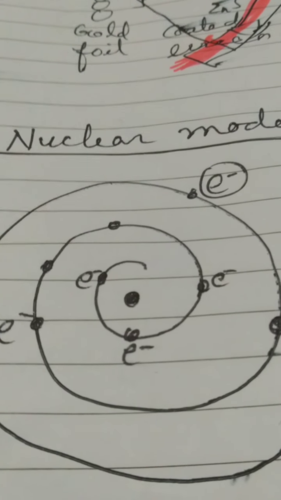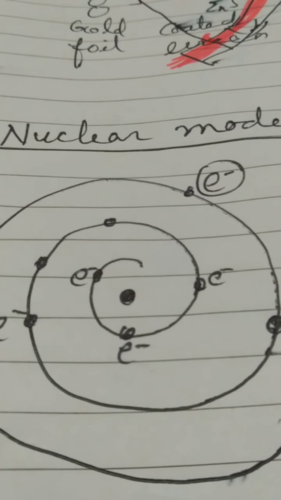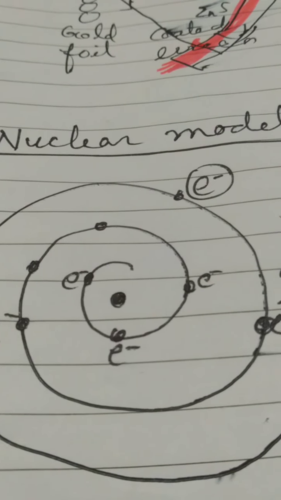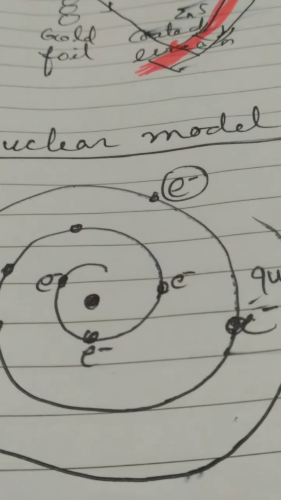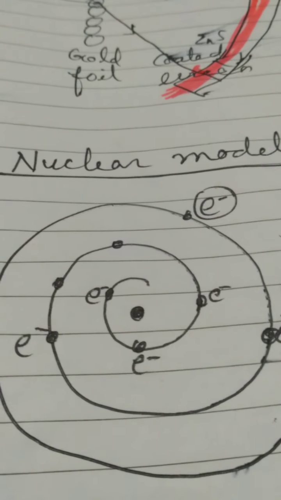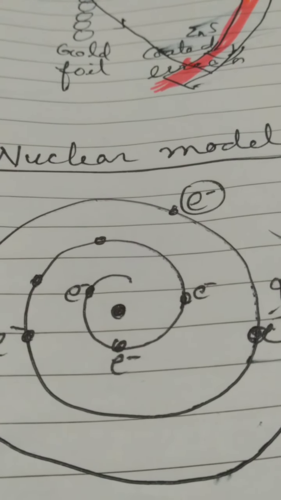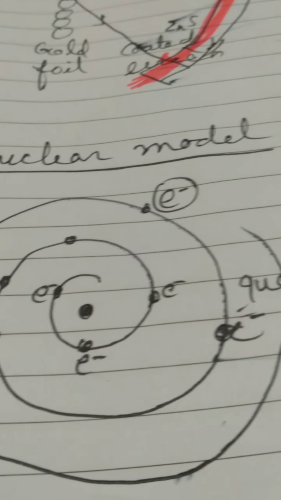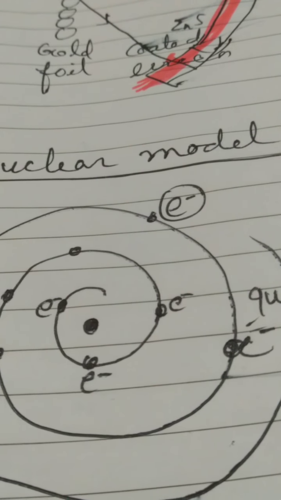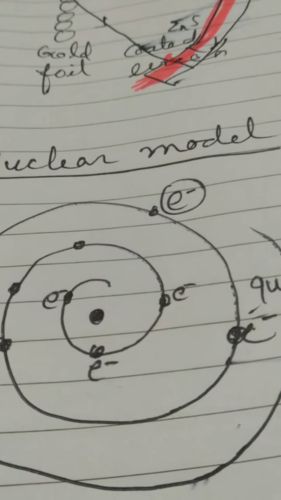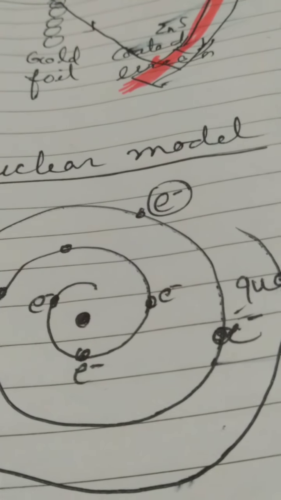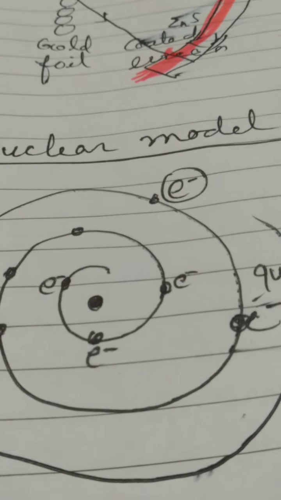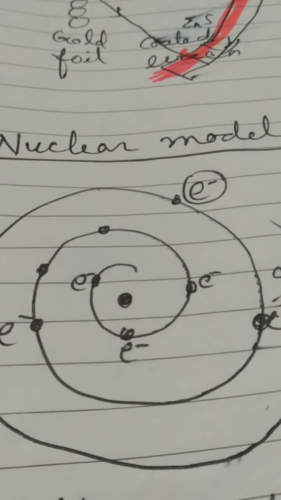Bohr told that okay, the atom has electrons that revolve around the nucleus and it radiates energy, right? Maxwell has told not a wrong thing, but about how the energy radiates: even after the radiation of energy, the model of the atom has been successful, has been stable. The atom is stable, that's the truth. How it is stable is given by Bohr's model. So this is the drawback of Rutherford's model of the atom.